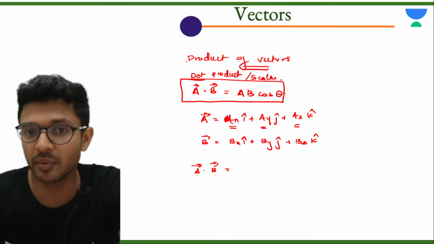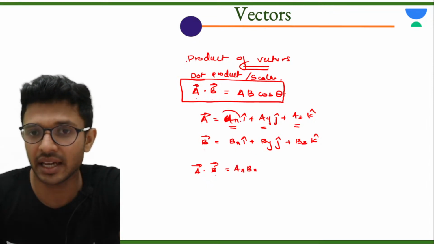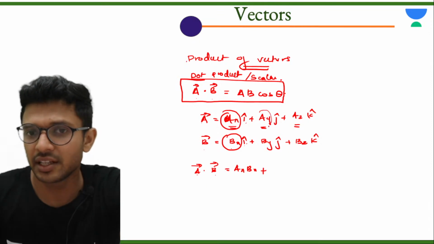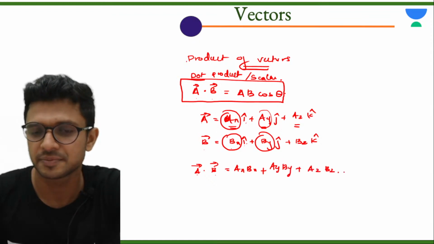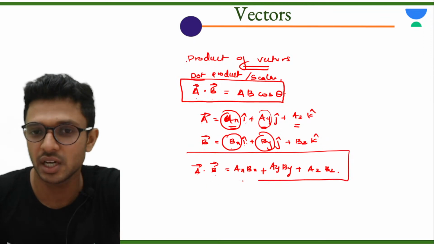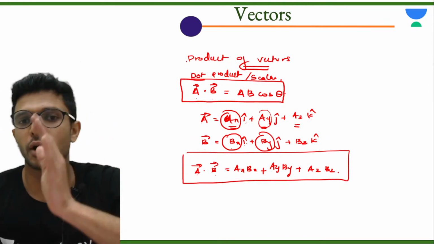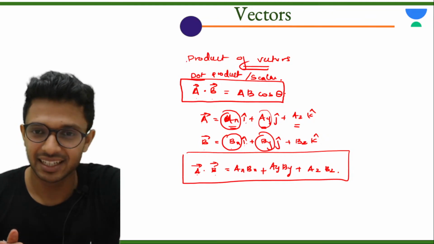Vector a dot vector b will be how much? Ax into bx. मतलब you just need to multiply the numericals in the same direction. देख ले, both are having i direction. Multiply ax and bx कर दिया, plus then multiply the numericals in the y direction. Ay into by plus az into bz. This is how you do the dot product of two vectors when vectors are given in its component form. ये भी किया? हाँ? Okay.